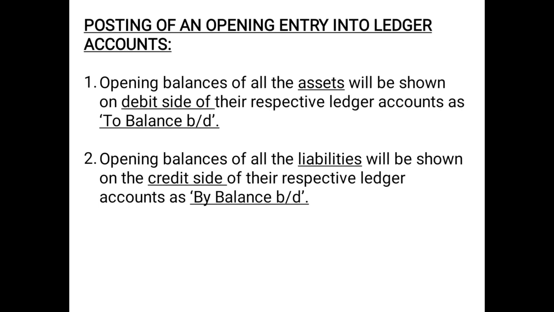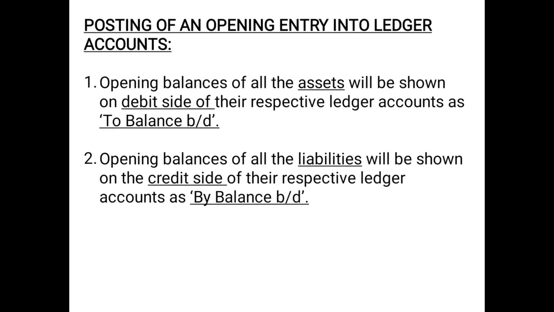The point which you need to remember is opening balances of all the assets will be shown on the debit side of their respective ledger. Why debit side? Because we know the rule that assets have a debit balance. So all those assets in case of opening entry will be posted on the debit side of their respective account as to balance brought down.